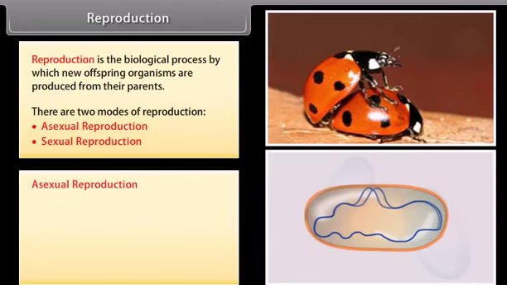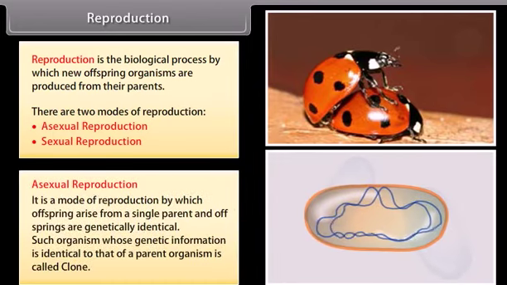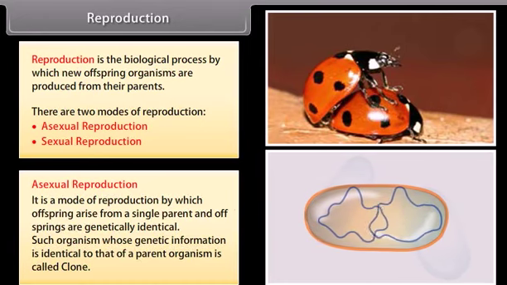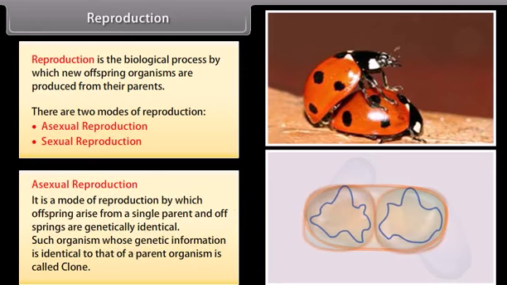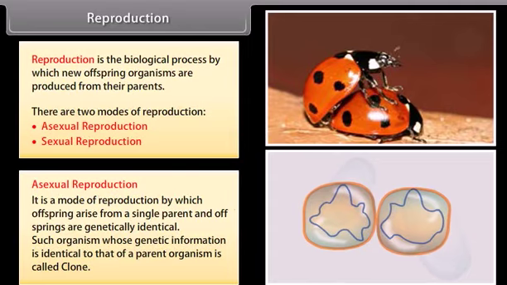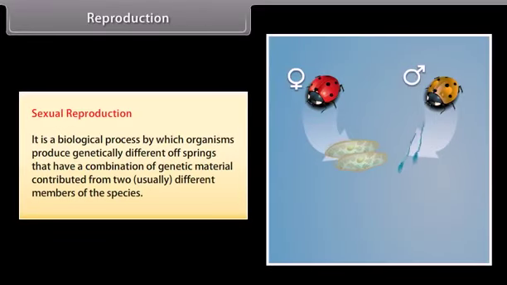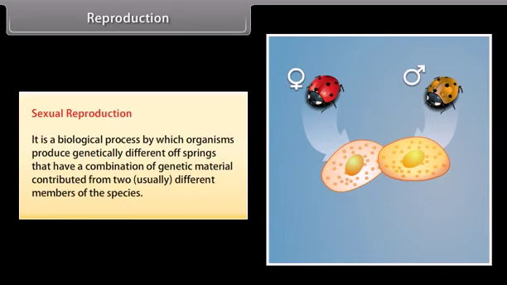Asexual reproduction. It is the mode of reproduction by which offspring arises from a single parent and offsprings are genetically identical. Such organisms whose genetic information is identical to that of a parent organism are called clones. Sexual reproduction. It is the biological process by which organisms produce genetically different offsprings that have a combination of genetic material contributed from two usually different members of the species.